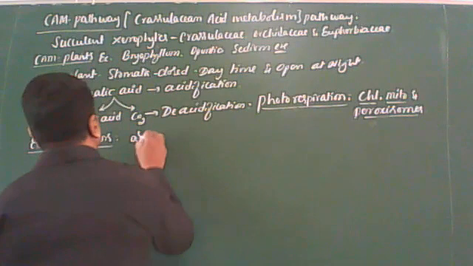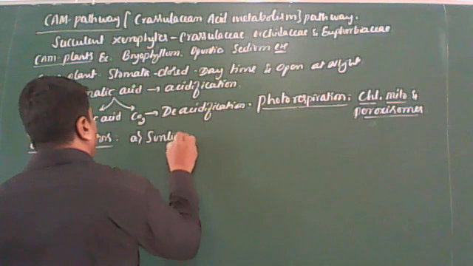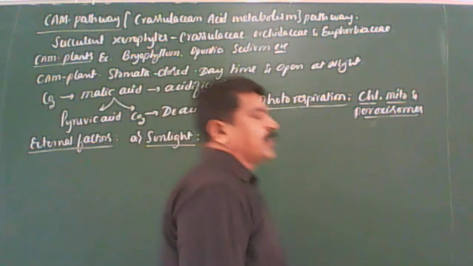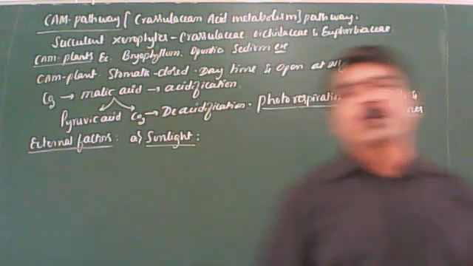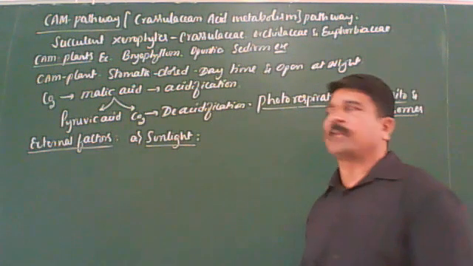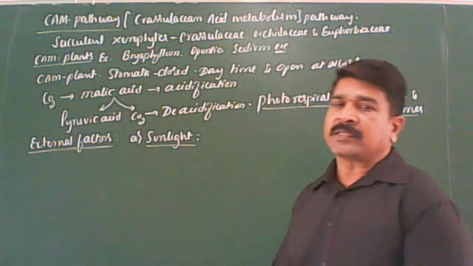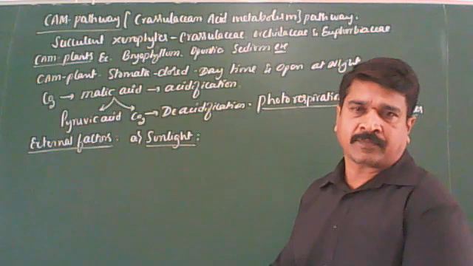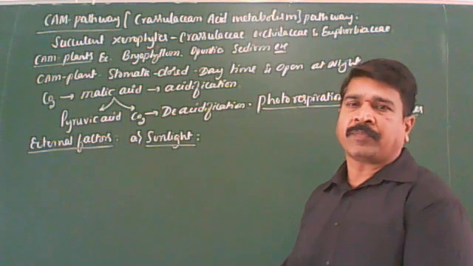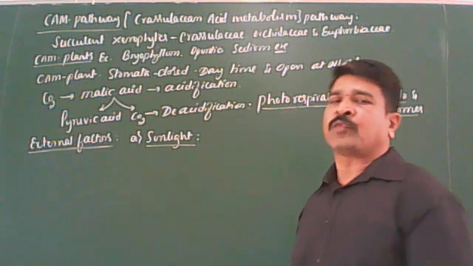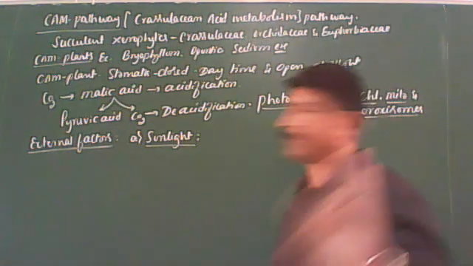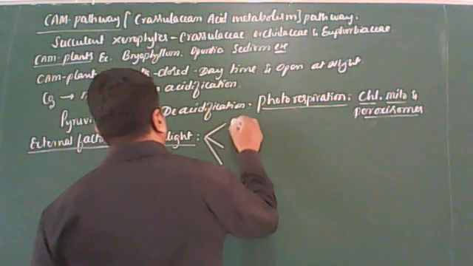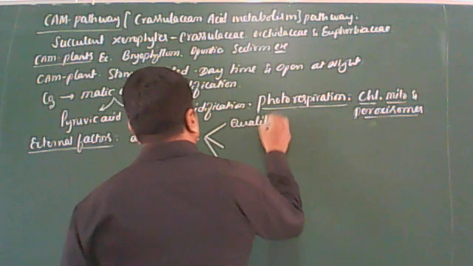First one is sunlight. Sunlight is one of the important environmental factors which influences photosynthesis in most green plants. It influences the rate of photosynthesis in three ways. One is the quality of the light.